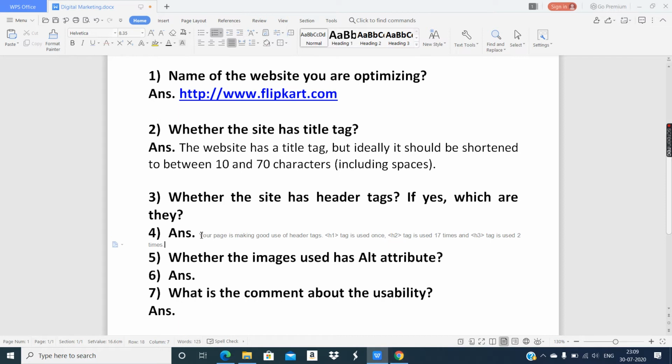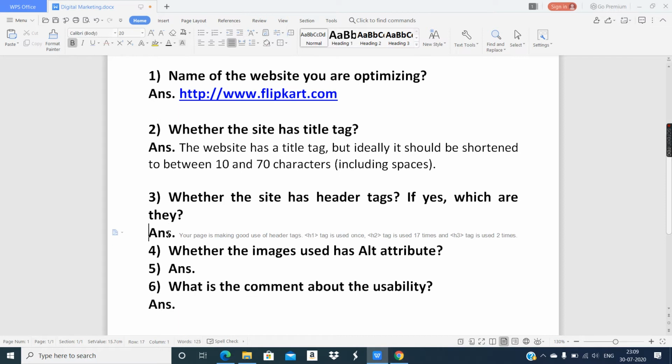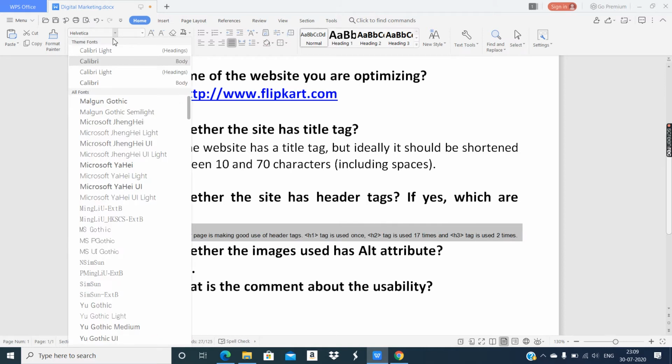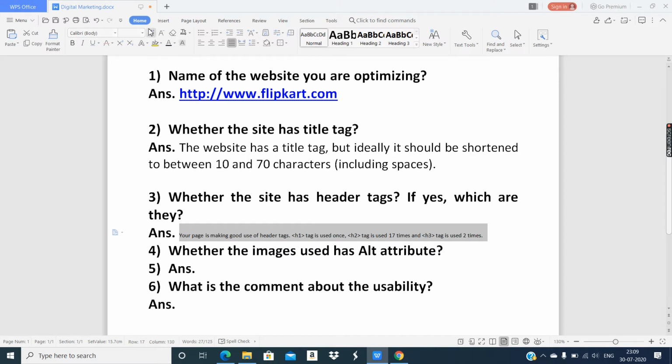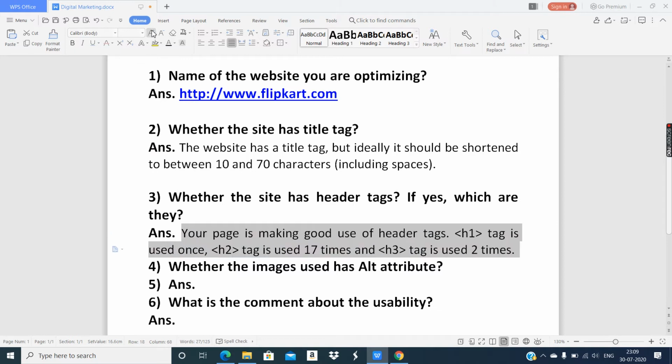Now I'll just increase the font size. Black font, Calibri. Alright, done.